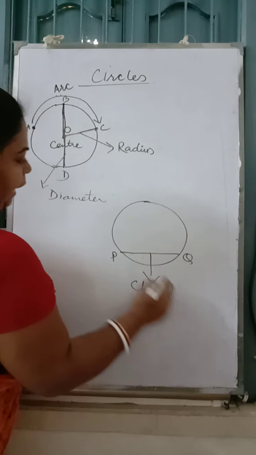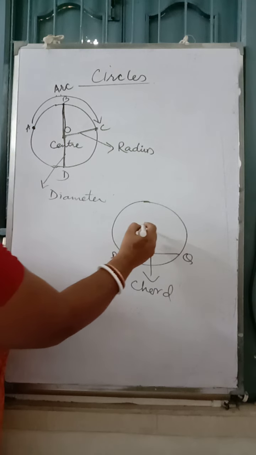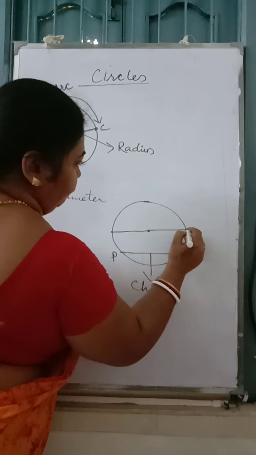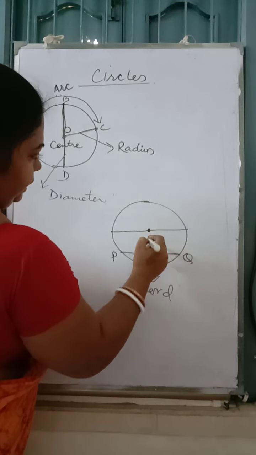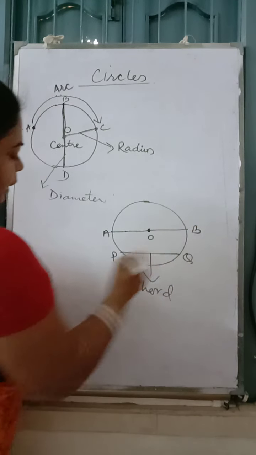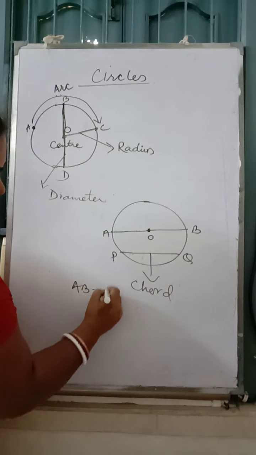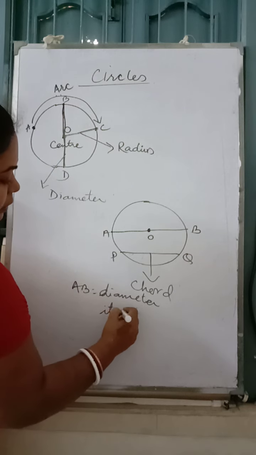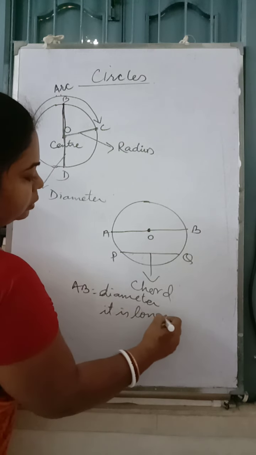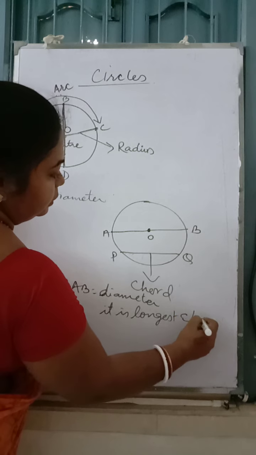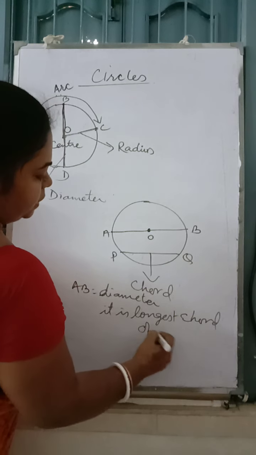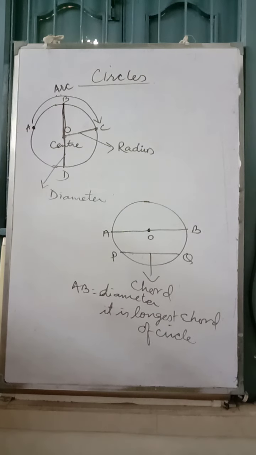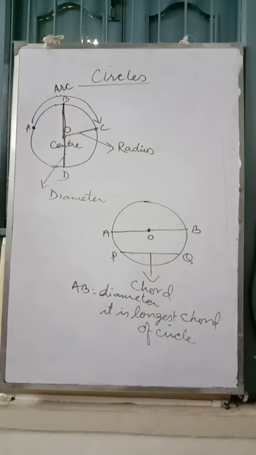Now you will ask, ma'am, diameter is also going from circumference to circumference. Is diameter a chord? Yes dear, diameter is a chord of a circle. AB is a diameter also, and it is the longest chord of a circle. More than diameter, none of the chords can be.